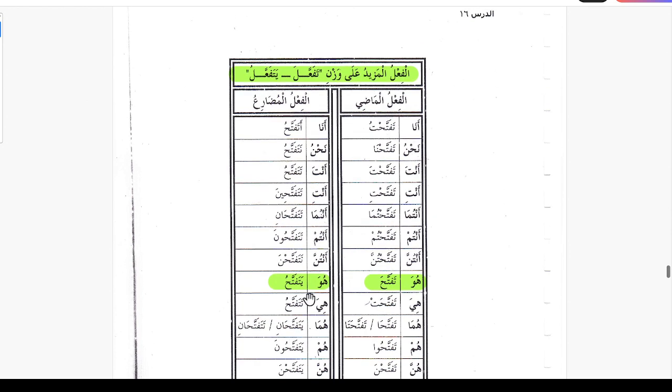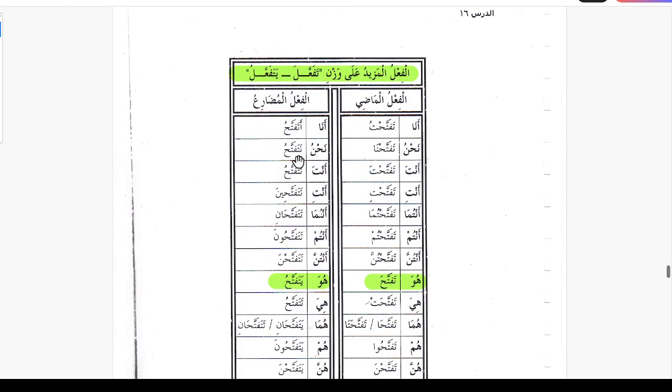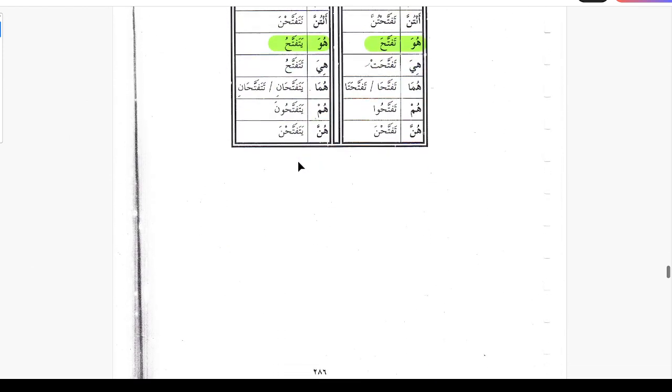And for present tense, huwa yatafattahu, huma yatafattahani, hum yatafattahuna, hiya tatafattahu, huma tatafattahani, hunna yatafattahna. So this is the third person. Second person masculine, anta tatafattahu, antuma tatafattahani, antum tatafattahuna. Second person feminine, anti tatafattahina, antuma tatafattahani, antunna tatafattahna. First person, ana atafattahu, nahnu natafattahu. So the conjugation is same like we have for the mujarrad verb.